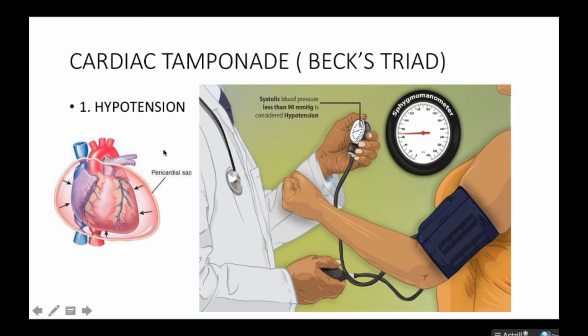Normally the blood pressure is 120 over 70 millimeters of mercury, with the systolic around 120. But when it is less than 90 millimeters of mercury, it is considered hypotension because there's less blood pumped out. The cardiac output becomes low, and that is hypotension as a sign in the Beck's triad.